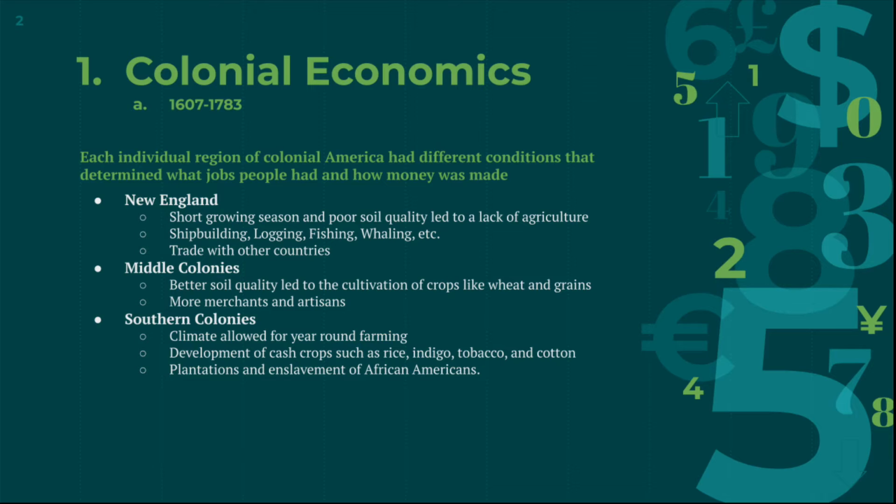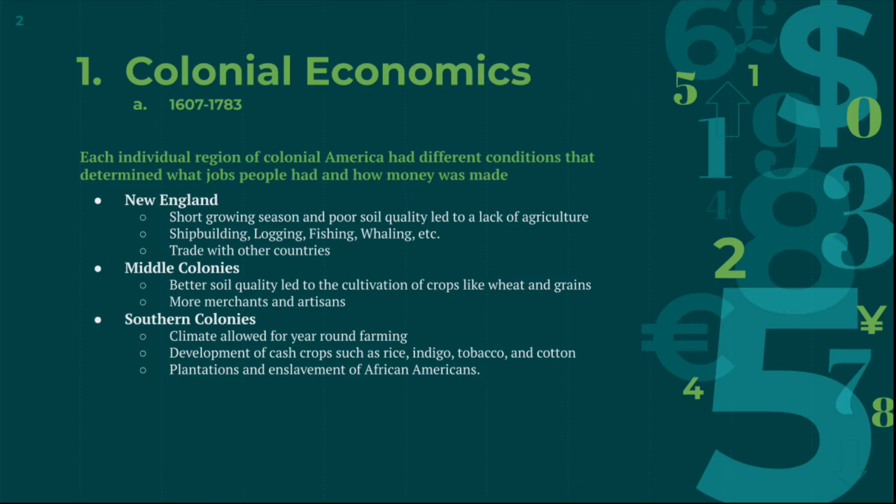The middle colonies had better soil quality than New England, and agriculture was a larger part of their economy. The middle colonies are most known for their production of wheat and grains that acted as the foundation of their economic prosperity. These crops were both traded with England and provided for their own community, creating a sustainable economic system. The middle colonies also had the highest number of merchants and artisans.